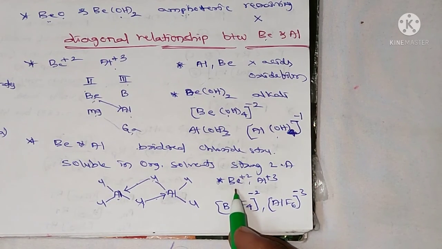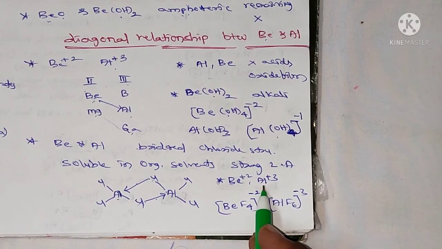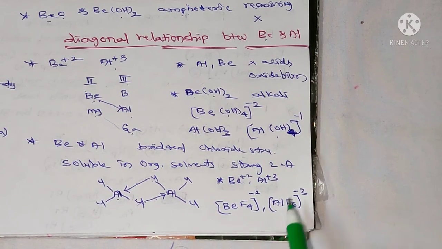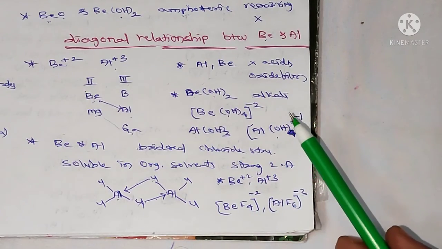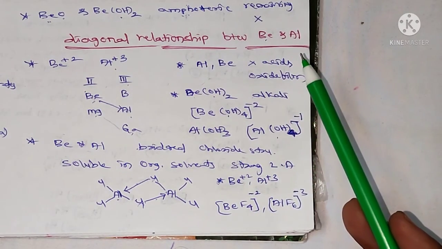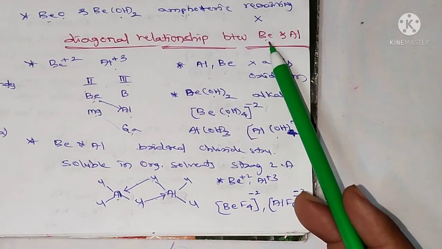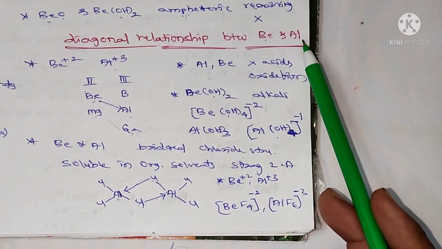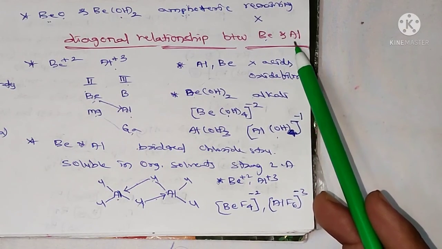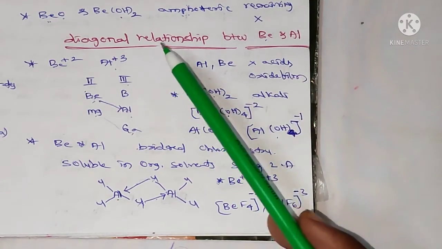So Be plus 2 and Al plus 3 both have a strong tendency to form complexes. So this is about the diagonal relationship between beryllium and aluminium. The second group beryllium and the third group aluminium have the same properties. That relationship is called diagonal relationship.